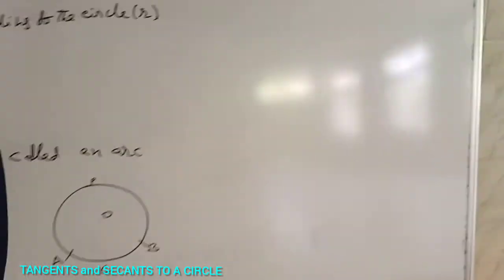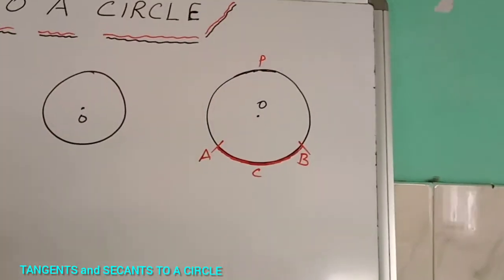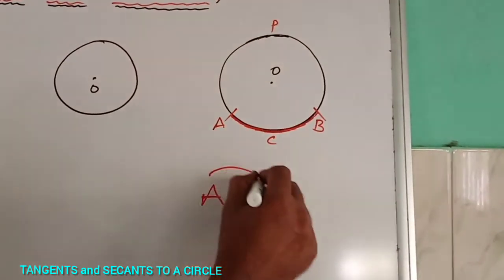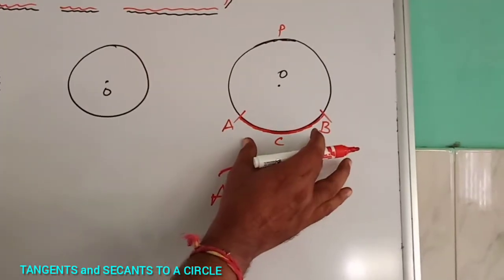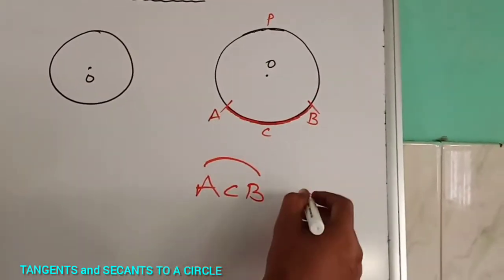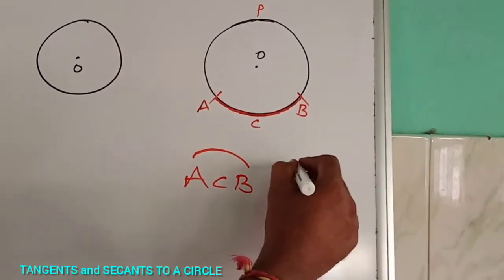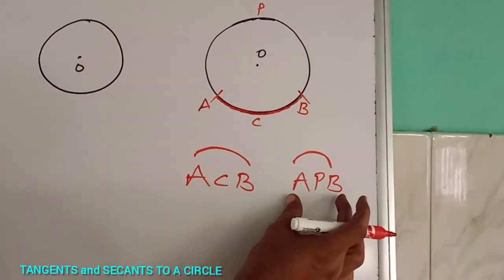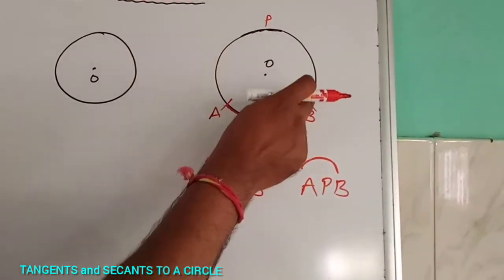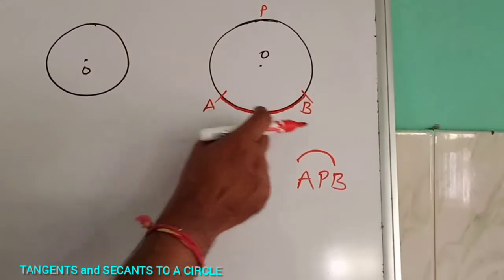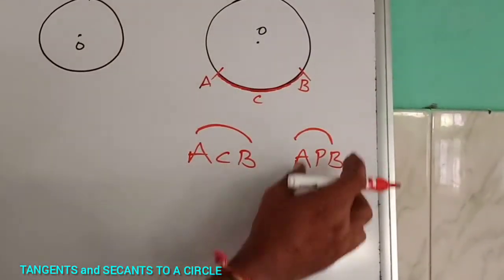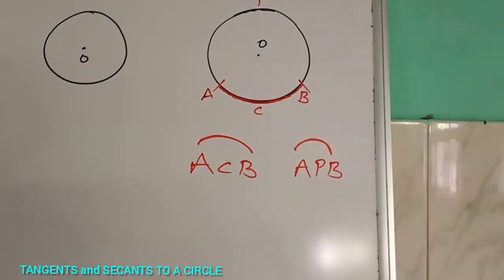So here, observe. ACB is one arc, that is a minor arc, a small piece. APB is the second arc. What is that? That is a major arc. It is a big part of the circle, and the minor arc is a small part of the circle. So ACB is the minor arc, and APB is the major arc of the circle.